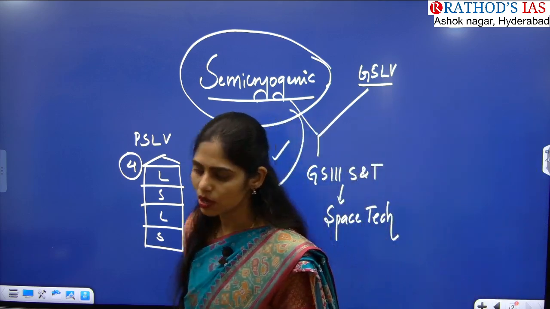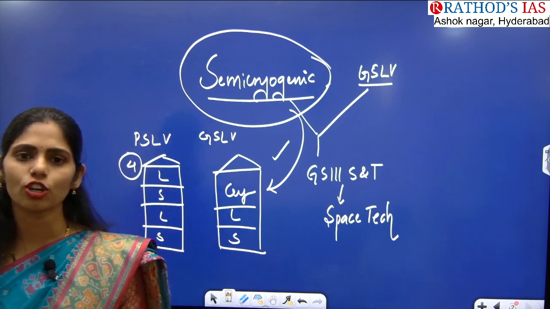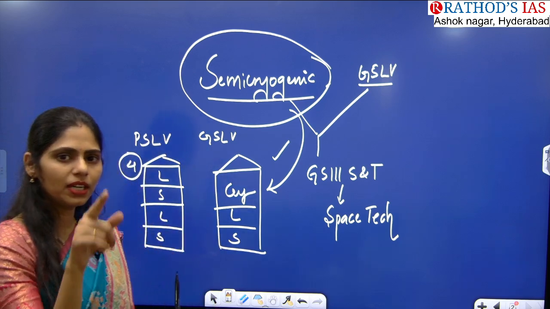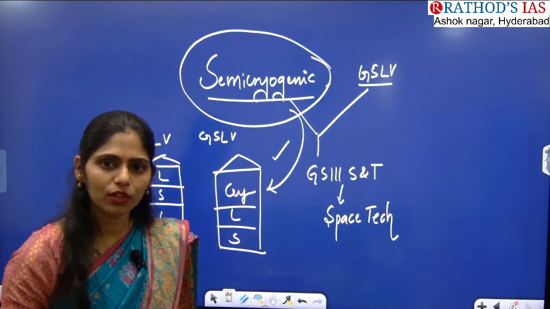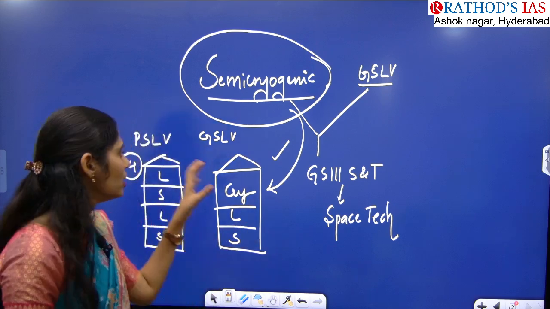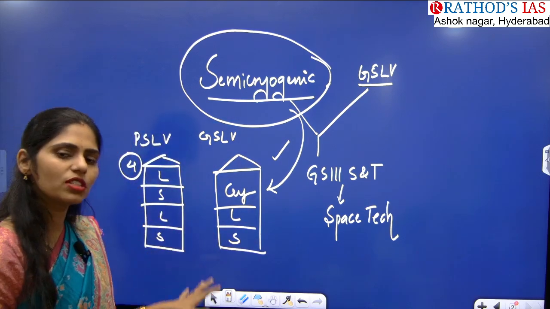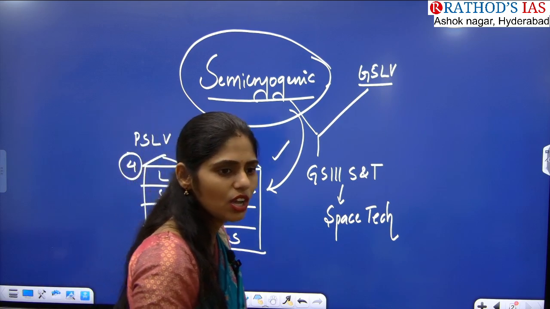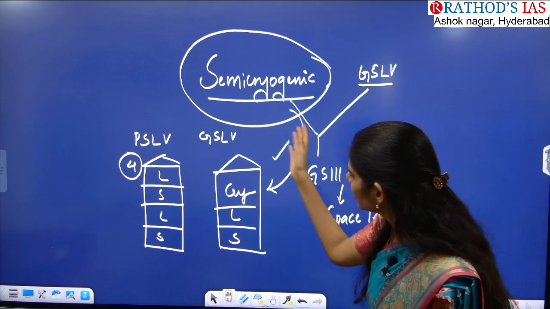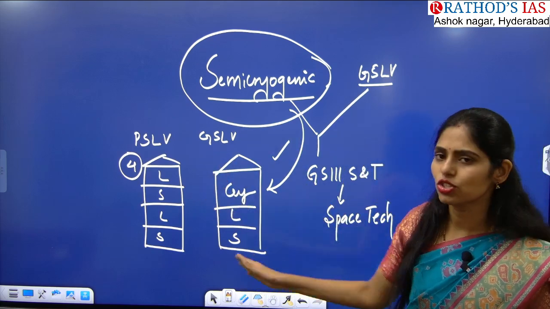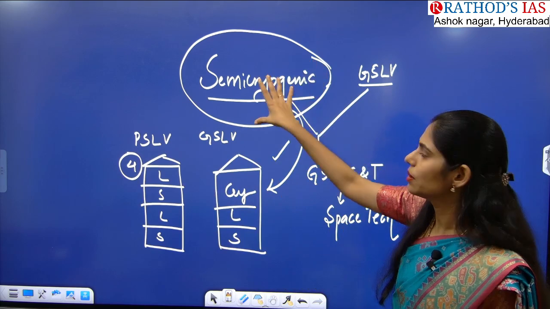GSLV is normally used to keep satellites or payloads in which orbit? In higher Earth orbit. So for medium Earth orbit and low Earth orbit, which launch vehicle will we be using? PSLV. Because of this, we mostly call the PSLV the workhorse of ISRO. Now we are going for further advancement in this GSLV by including this semi-cryogenic.